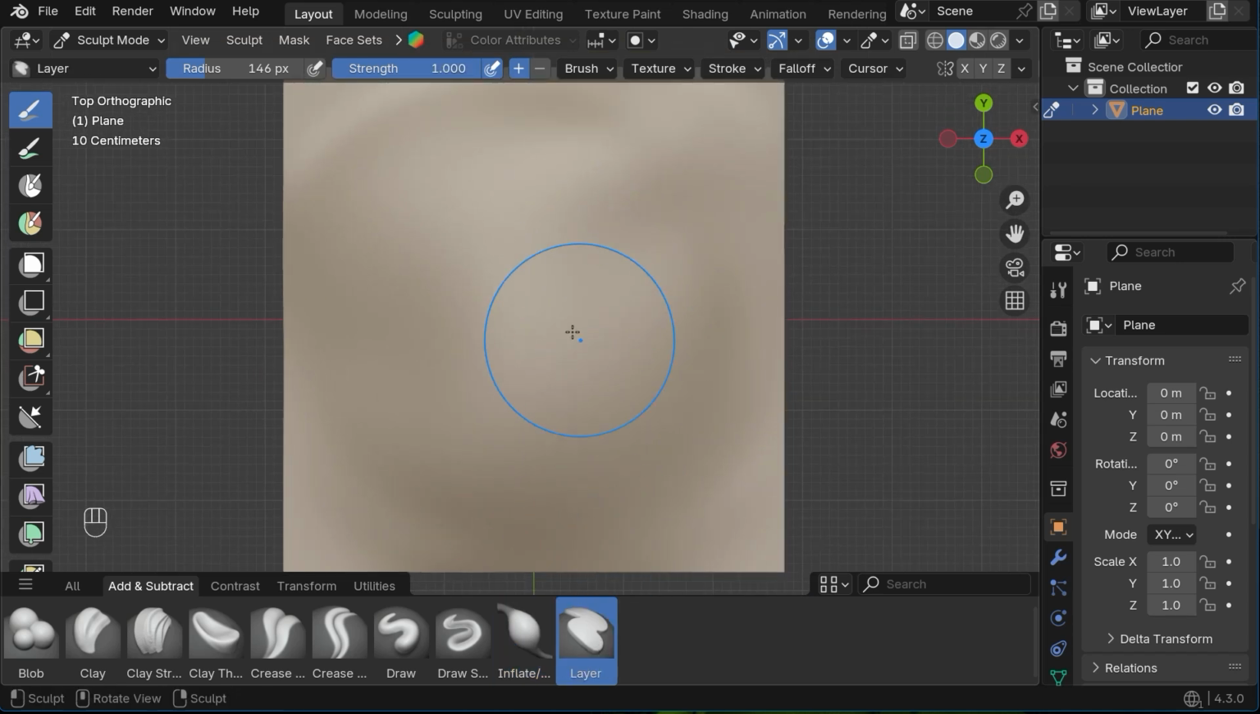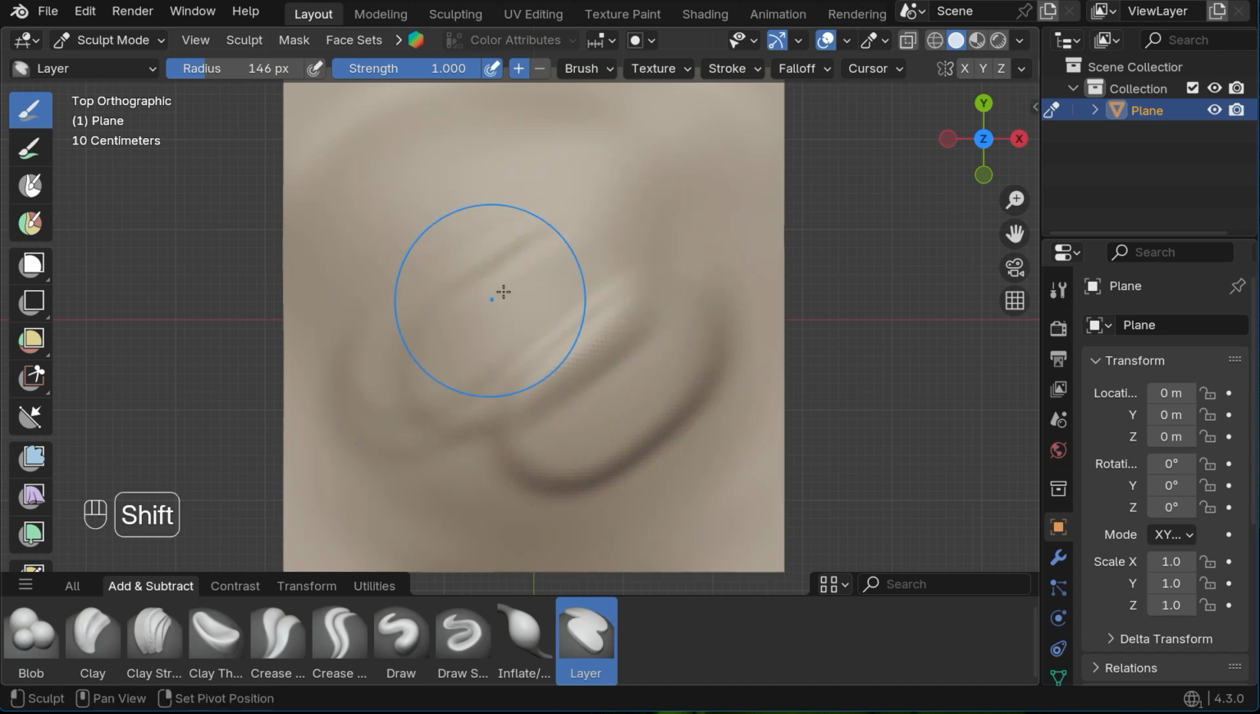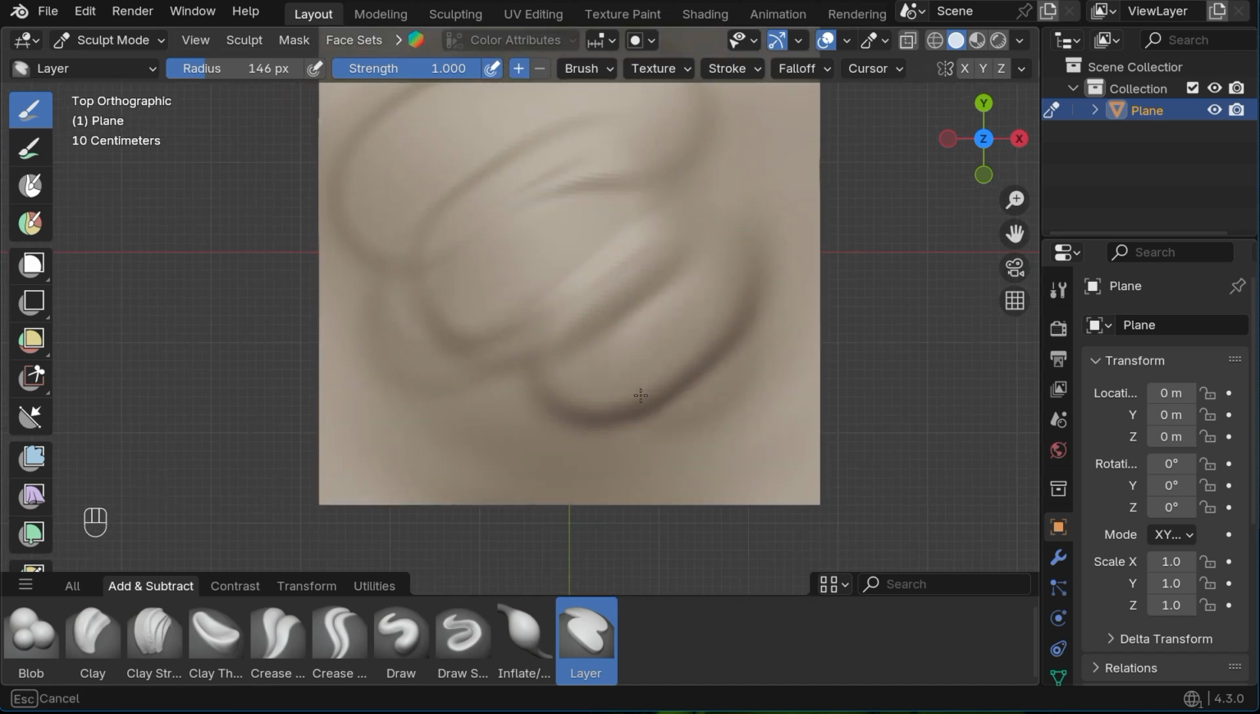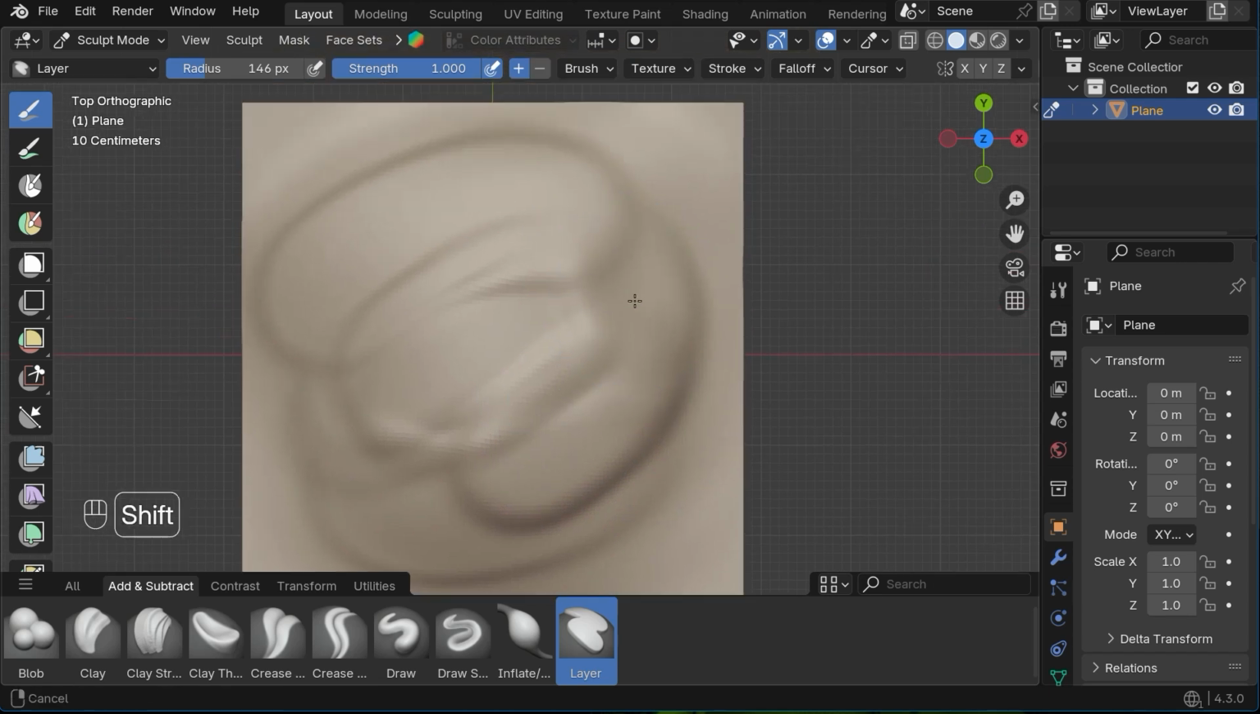Finally, the layer brush. This brush adds volume layer by layer as you stroke. It may take some practice to master, but it's a powerful tool for achieving precise results.